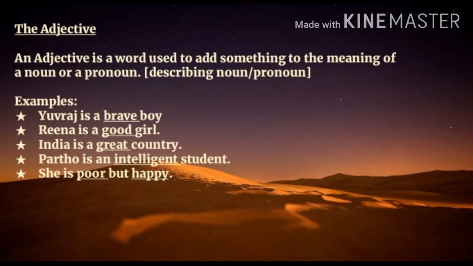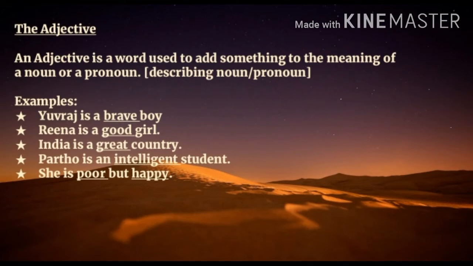Now let's focus on the third part of speech. An adjective is a word used to add something to the meaning of a noun or pronoun. In short, we can say an adjective is a describing word which describes a noun or a pronoun. Now let's learn it more clearly with the following examples. Example number 1. Yuvaraj is a brave boy. Here in this sentence, the word Yuvaraj is a noun and the word brave is an adjective because the word